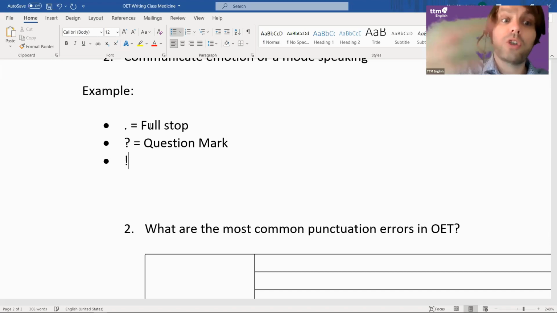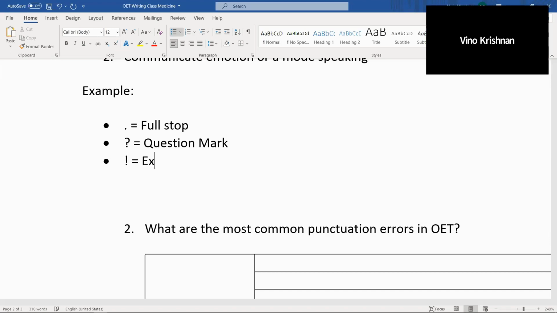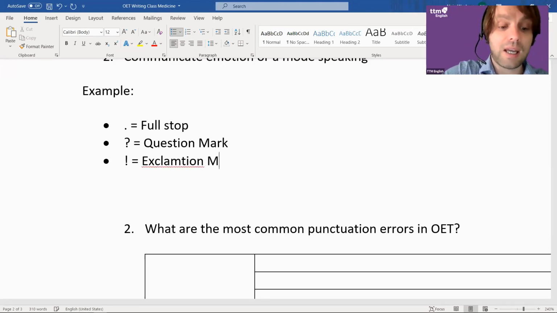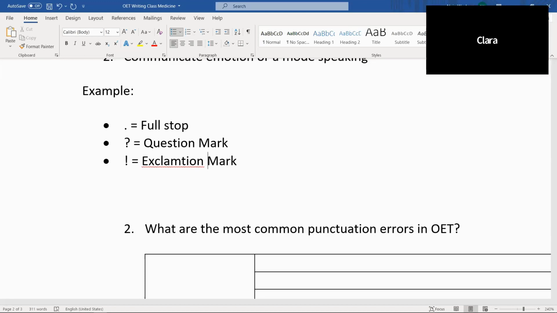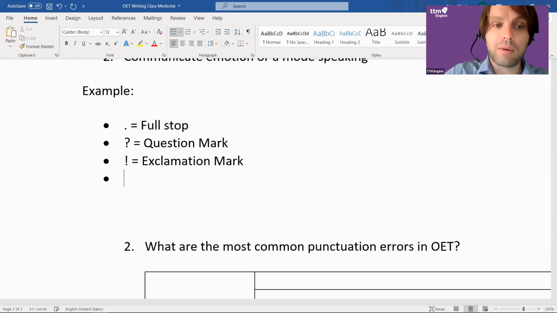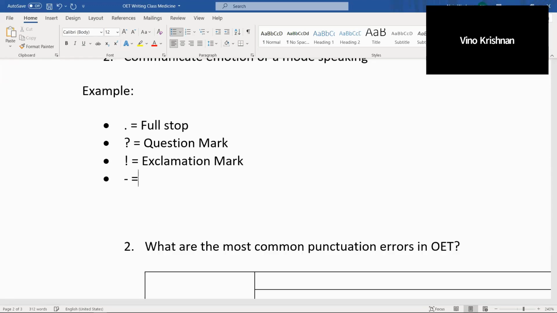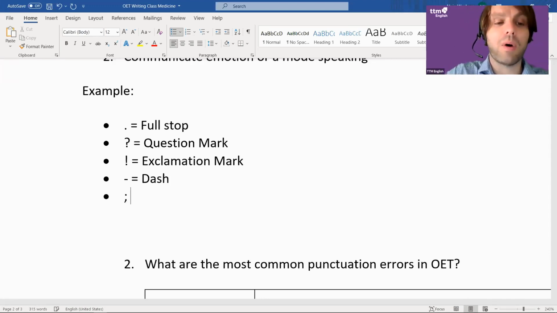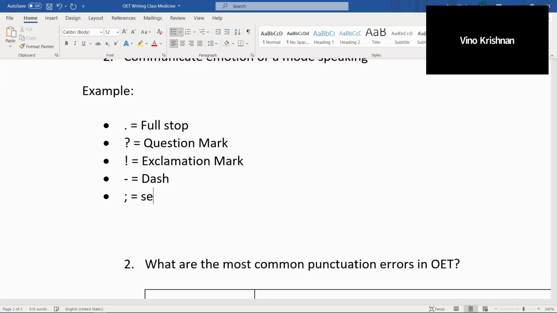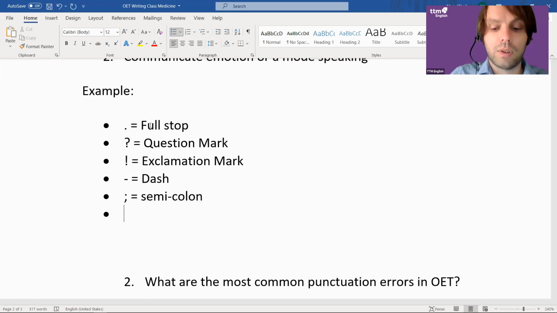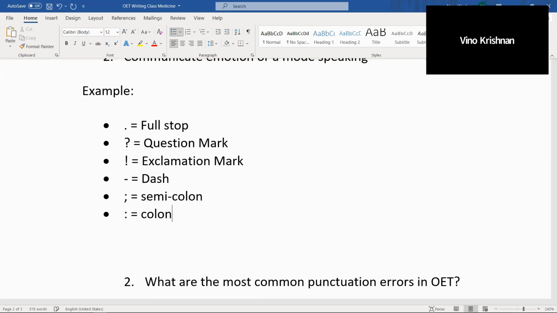Okay, this one, you can all shout out. Exclamation. How do I spell that? E-X-C-L-A-M-A-T-I-O-N. Exclamation mark. These are marks, obviously. What about this one? Dash. Can you all shout out if you know it, as fast as you can? What about that one? Semicolon. And what's the colon? Two dots, up and down. That's the colon.